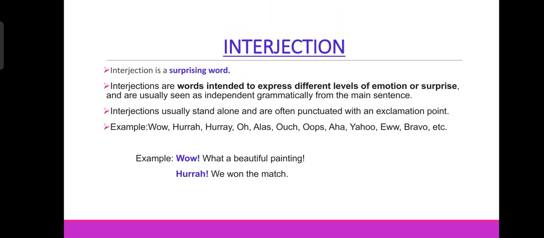So these can also be used to express different emotions. For example, alas can be used in sadness. If someone dies, we can say alas. Okay, so these are some of the interjections we can understand.